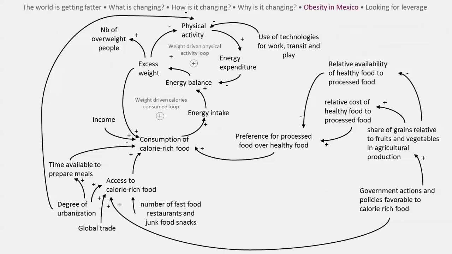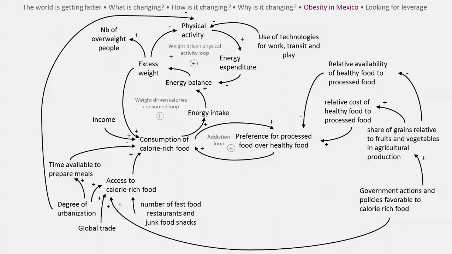The article mentions other barriers to switching diets, including the addictive nature of fat and sugar-rich junk foods and the advertising and marketing of junk food that make and keep junk food attractive. We can show addiction as a link between consumption and preferences. The more we consume, the more we prefer. We can label this reinforcing loop as an addiction loop.